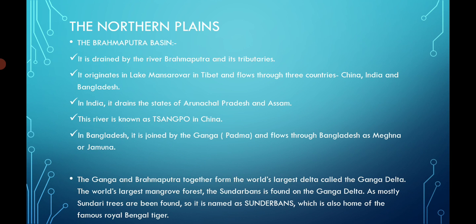In Bangladesh, it is joined by the Ganga, known as Padma in Bangladesh, and flows through Bangladesh as Meghna or Jamuna. The Ganga and Brahmaputra together form the world's largest delta, known as the Ganga Delta. It has one of the world's largest mangrove forests, the Sundarban. Because of the Sundari trees found there, the forest is known as the Sundarbans, the home of the very famous Royal Bengal tiger.